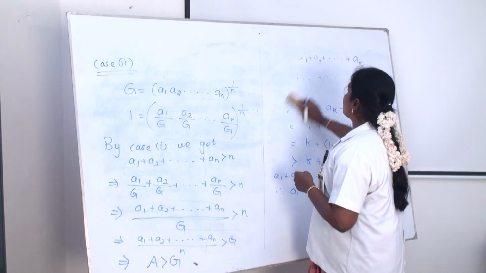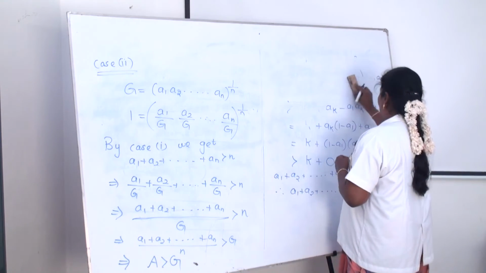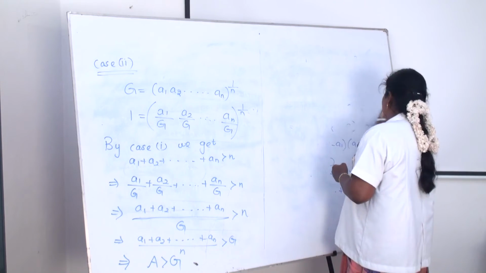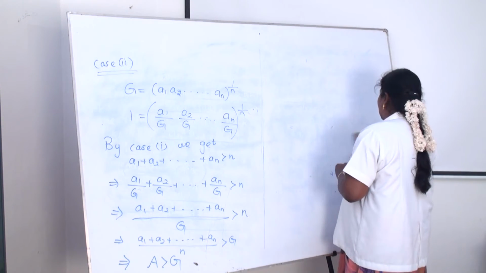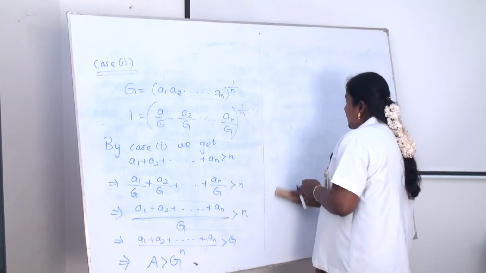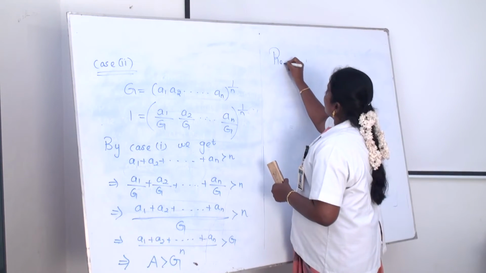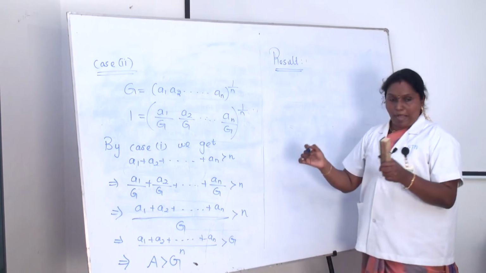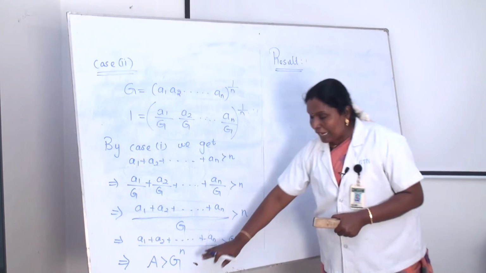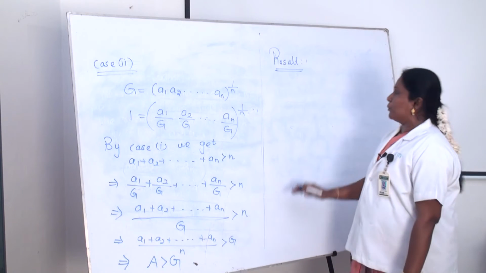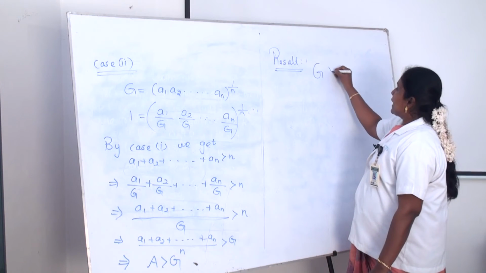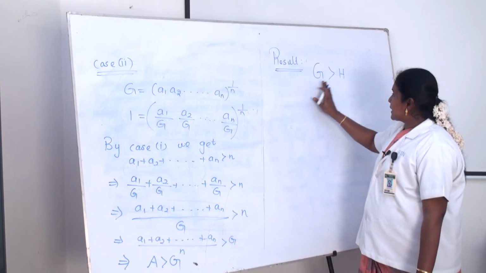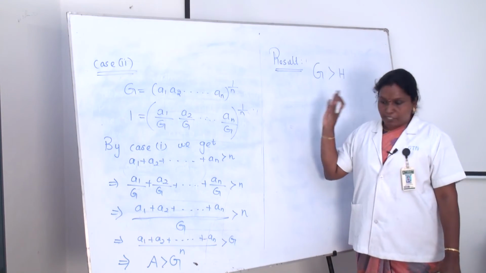Here also the same process, as in the last theorem. The geometric mean of n positive real numbers, not all of them being equal, is greater than their harmonic mean. G is greater than H is the next result.